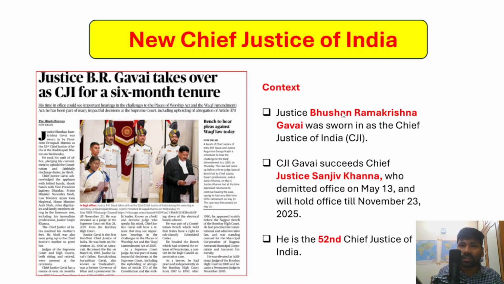The context is that Justice Bhushan Ramakrishna Gavai was sworn in as the Chief Justice of India. Recently he was sworn in as the Chief Justice of India, and he is the 52nd Chief Justice of India. So you just have to remember this. And Chief Justice Gavai succeeds Chief Justice Sanjeev Khanna, who was the previous Chief Justice of India.